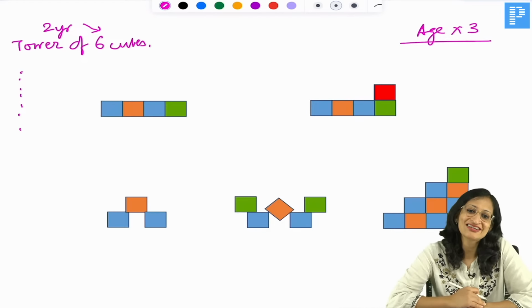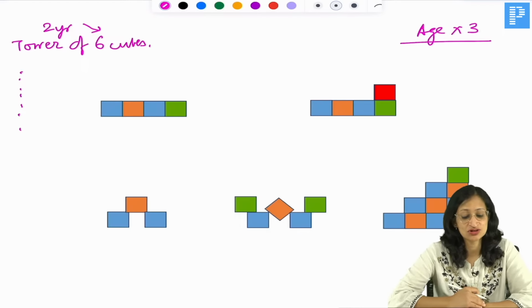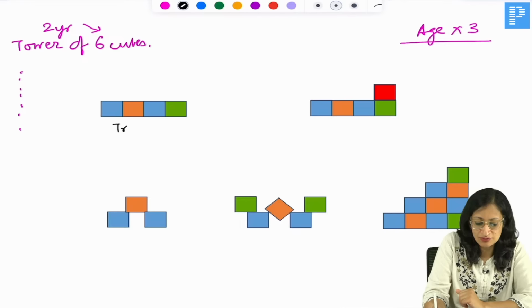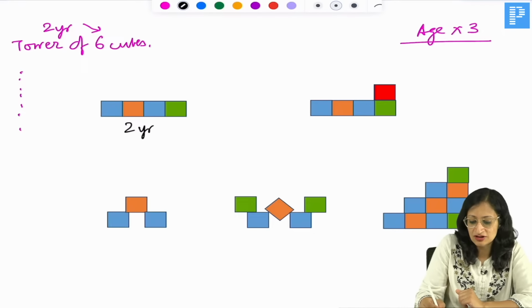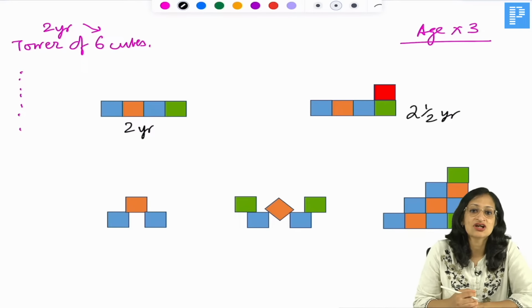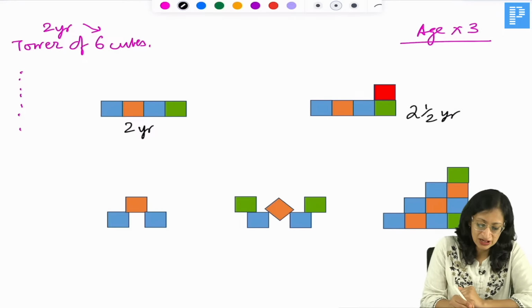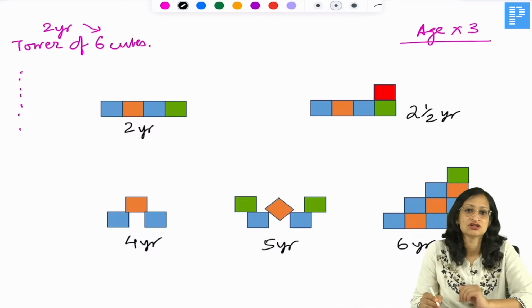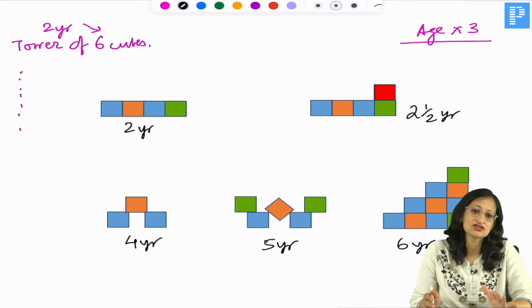Now, apart from that, the child can also make some interesting patterns using cubes. Like a child can make a train without a chimney. A train without a chimney comes at what age? It comes at around 2 years of age. Train with chimney comes at around 2.5 years of age. A child is able to make a bridge like this at 4 years, a gate at 5 years, and these steps at around 6 years of age. So these are the usual ages at which the child can make these cube related milestones.